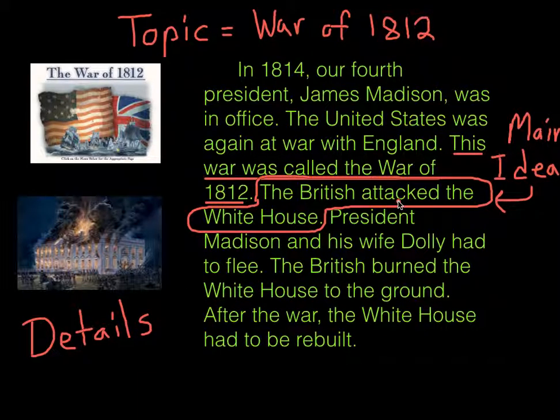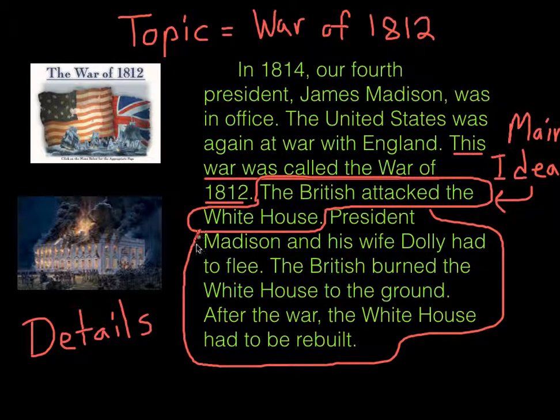And here it is. He talks about how the president and his wife Dolly had to flee. Well, there's a detail. The British burned the White House to the ground. Detail. After the war, the White House had to be rebuilt. Detail. These are all your details that tell you more about the main idea, which was that the British attacked the White House.